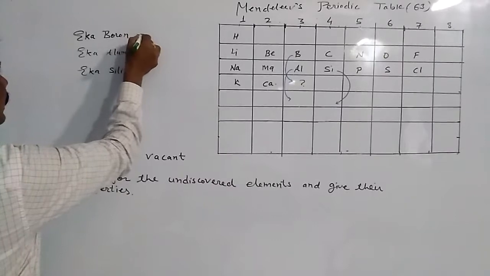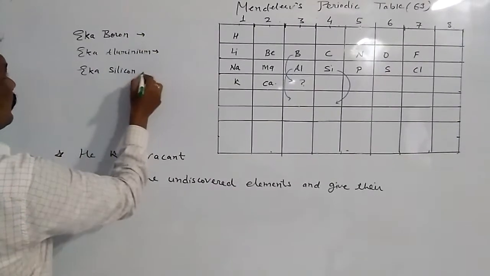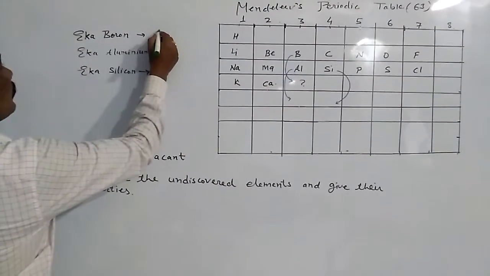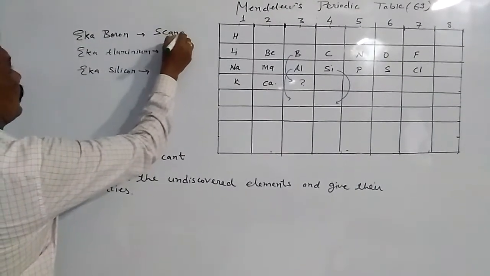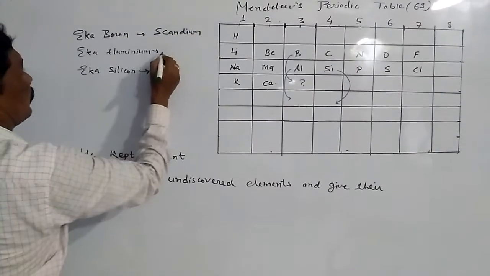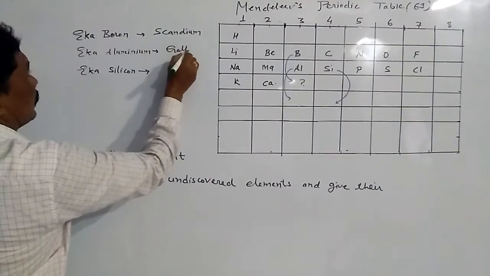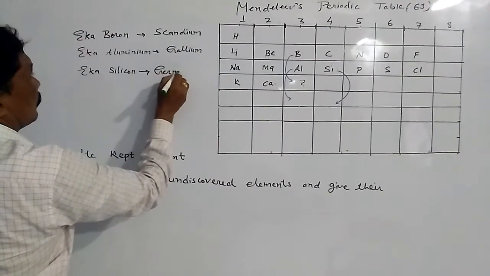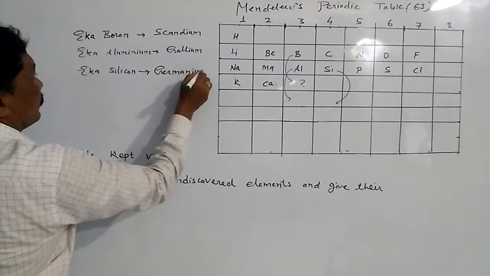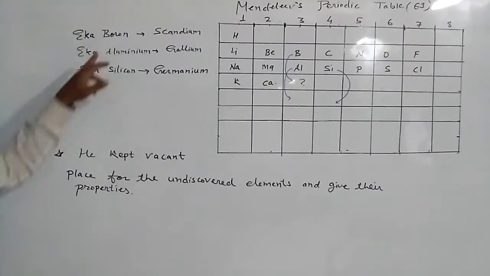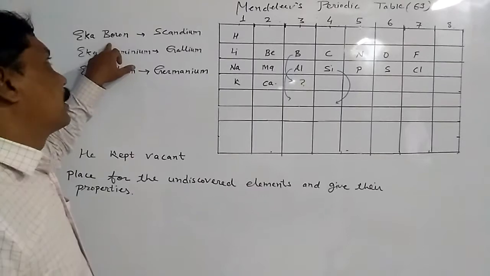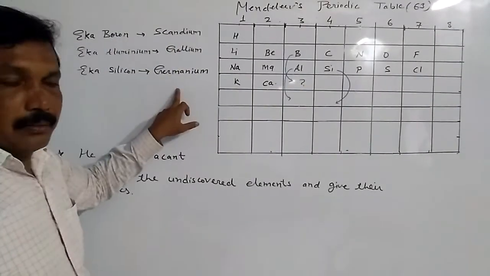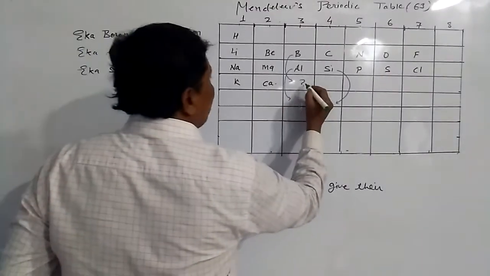When the elements were discovered, they were given names. These, when discovered, were called scandium, gallium and germanium. So these are the places.